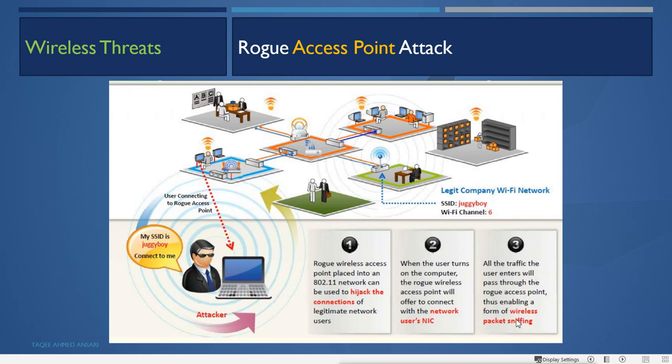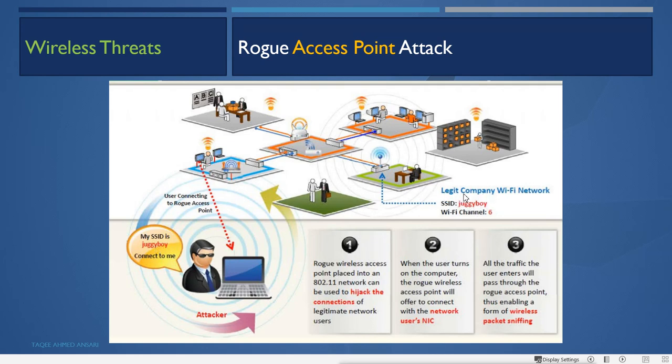Now what the attacker is doing here is creating the rogue access point with the same name. What is the legitimate company access point here? It has the same name, so a same-name access point is created by the attacker. It is saying my SSID is Jaggi Boy. So the access point name is Jaggi Boy, which is the legitimate company access point name.